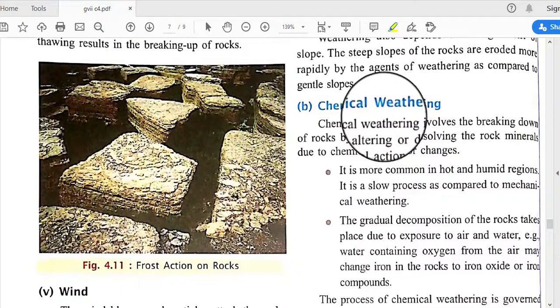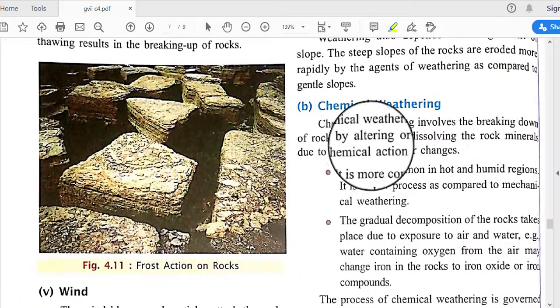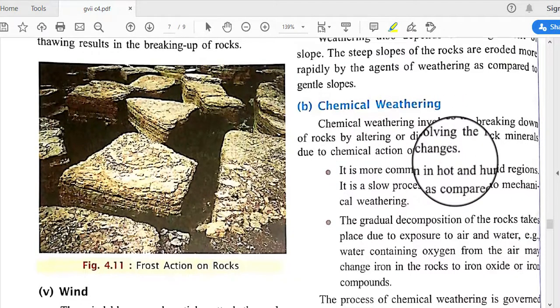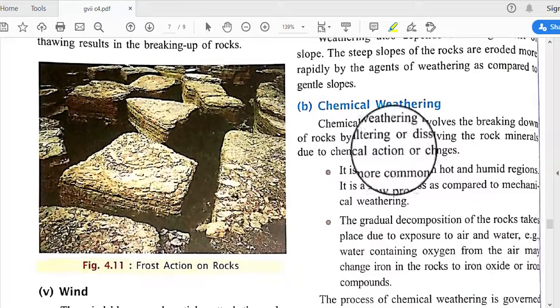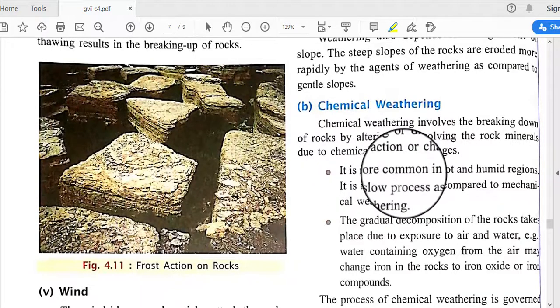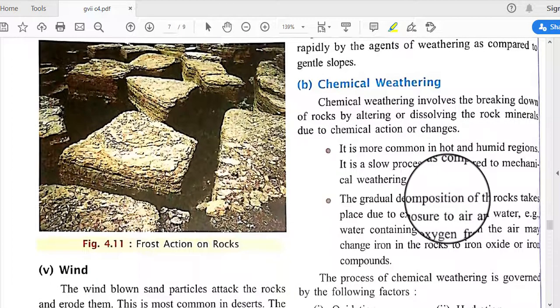Next we come to chemical weathering. Chemical weathering involves the breaking down of rocks by altering or dissolving the rock material due to chemical action or change. So chemical action is very important here. It is more common in hot and humid regions, and it is a slow process compared to mechanical weathering.